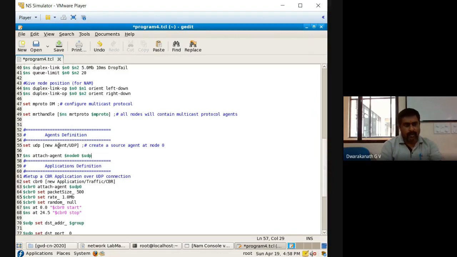It will come, but somehow it missed somewhere. Okay, set udp, but here you are using udp0 because the same name should be there. Don't forget that, that's important. Now set udp0 as a new Agent/UDP. Then $ns attach-agent $node0. We are attaching to node 0.